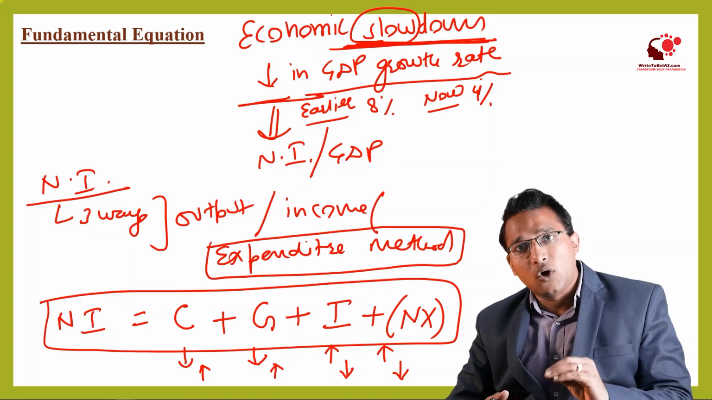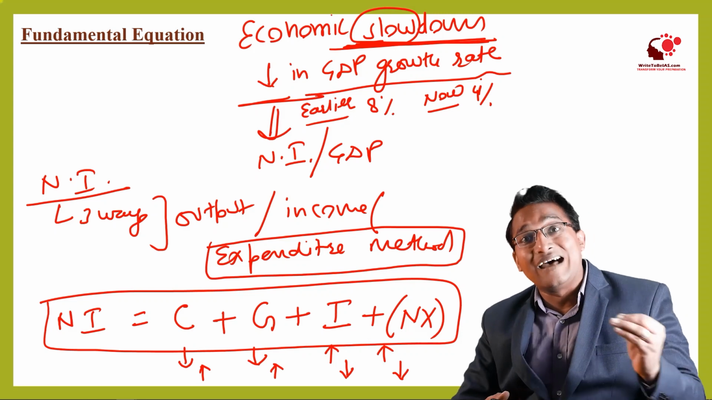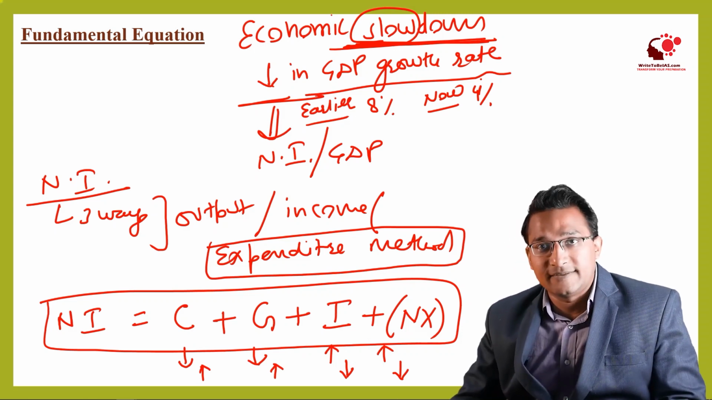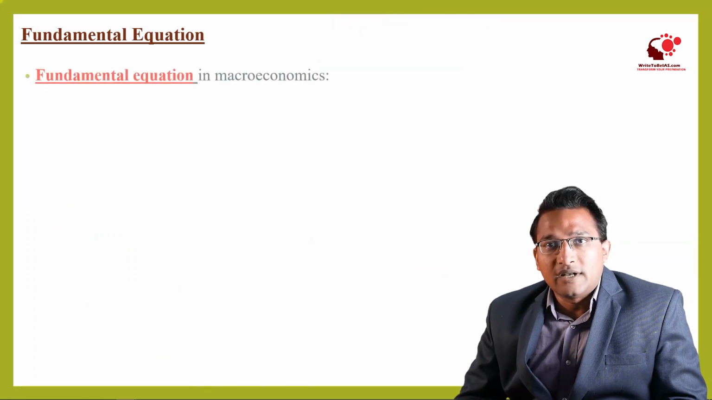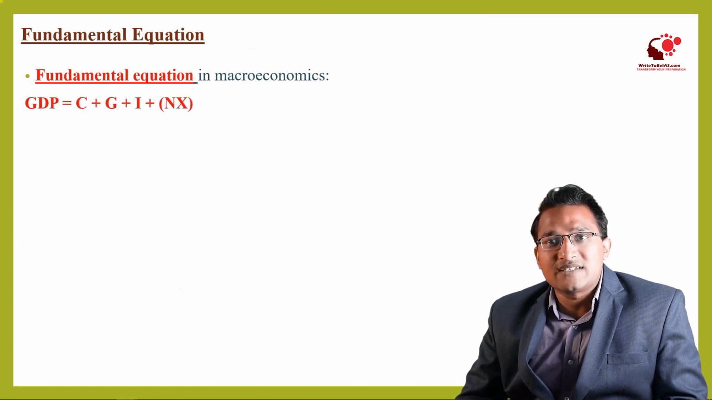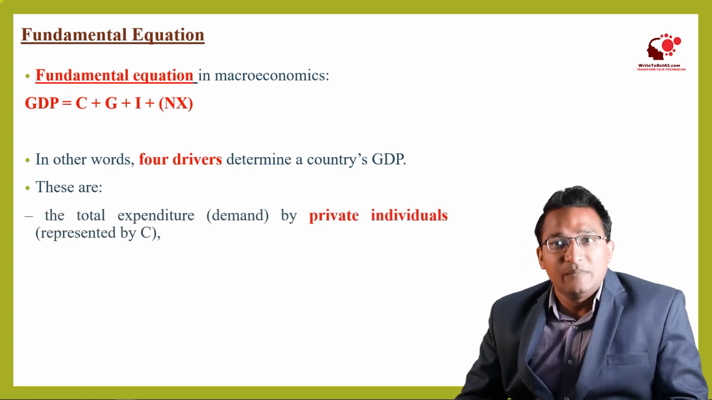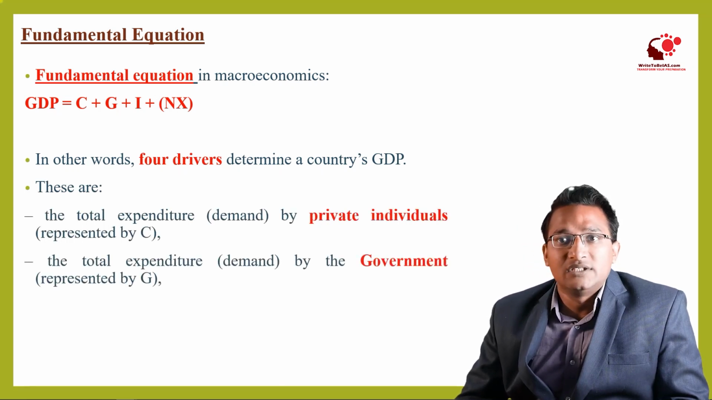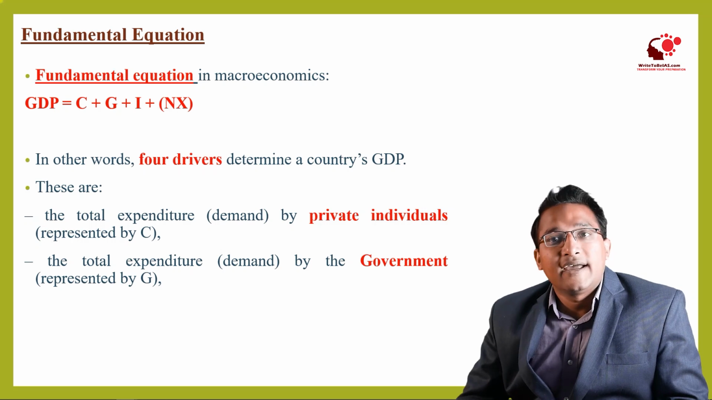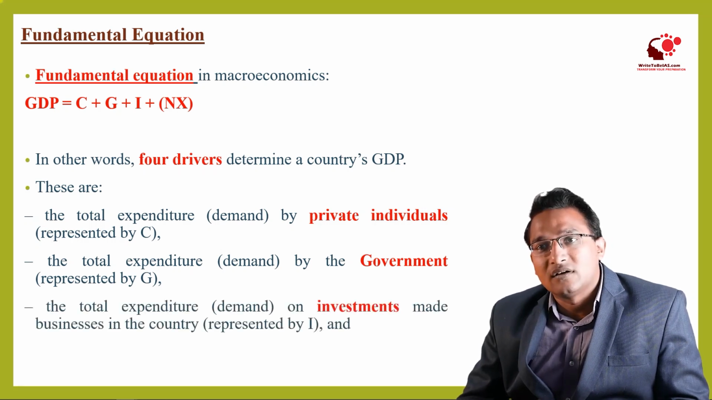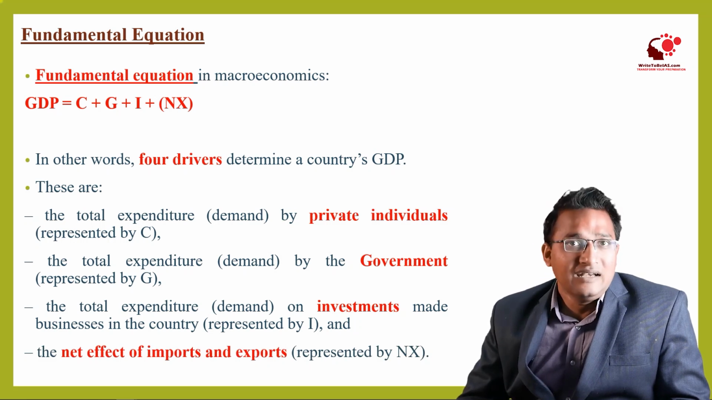Now we will see how the interplay of these four factors has been impacting India's GDP growth rate in the last 10 years. That history we will now see. Let us see this equation: C plus G plus I plus NX. These are the four drivers which determine a country's GDP. C means the consumption by private individuals, G means the expenditure done by the government, I is investment, and the net effect of imports and exports is represented by NX.